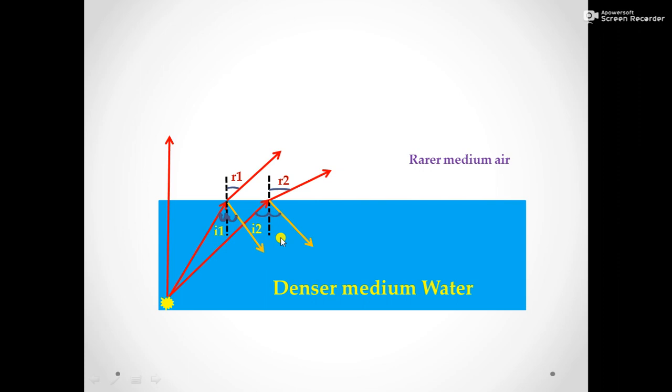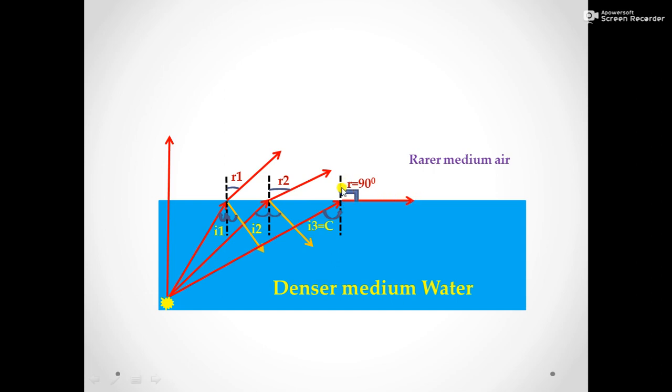And in the next case, let us see what is happening. Angle of incidence is again increasing, and in this particular case we will get a refracted ray coinciding with the surface of separation, making an angle 90 degree with the normal.